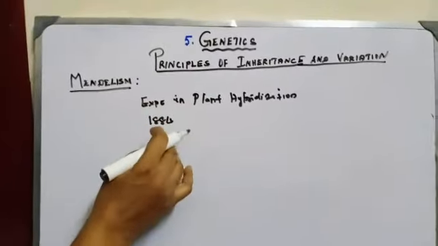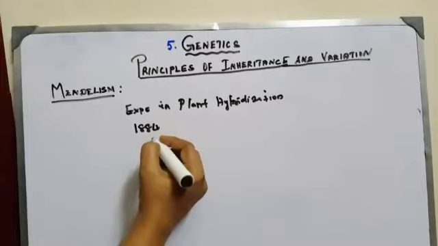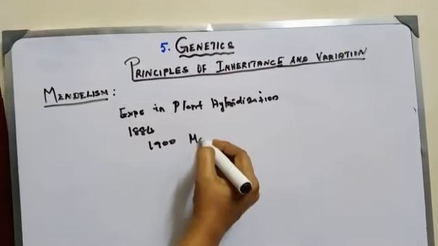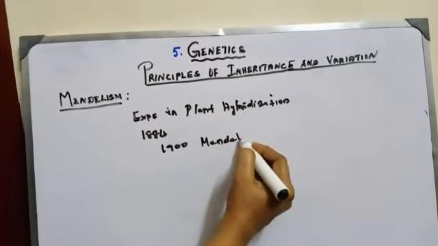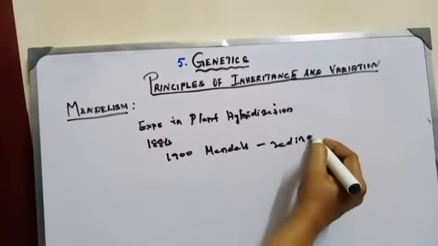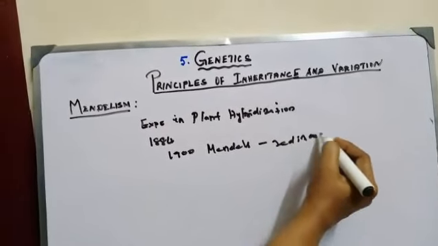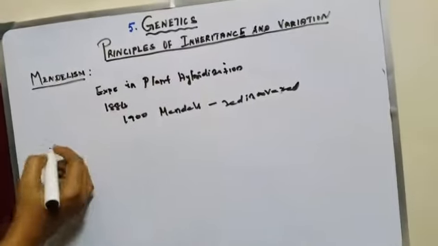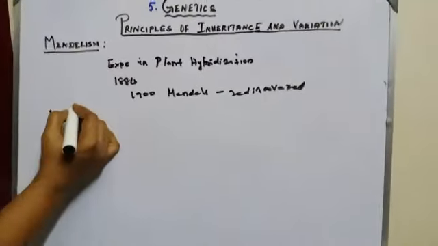After 16 years of Mendel's death, in 1900, Mendel's postulates were rediscovered independently by three scientists.